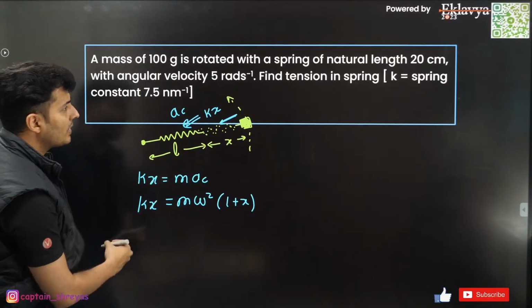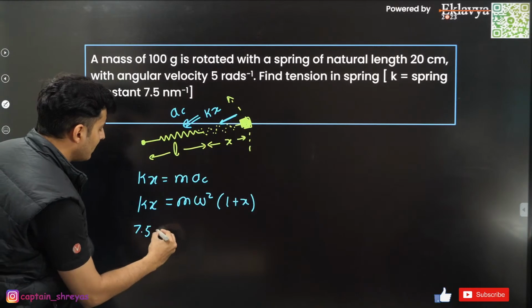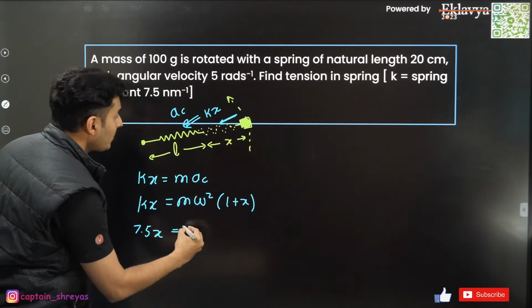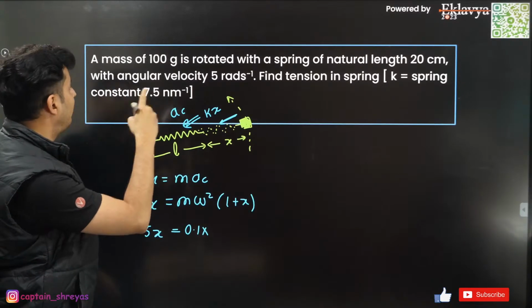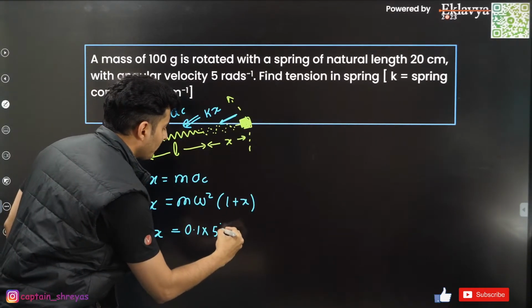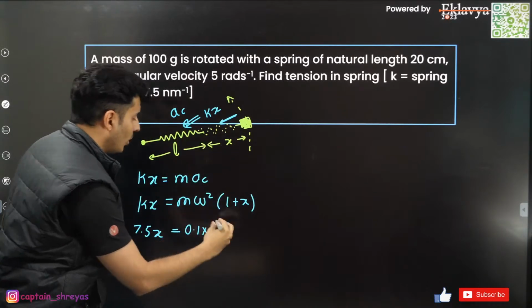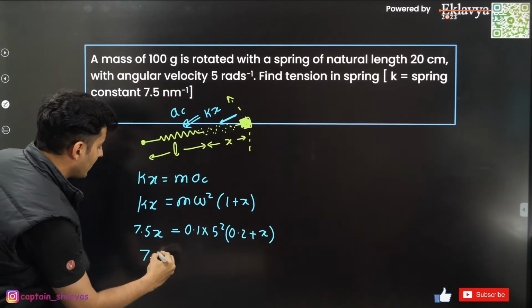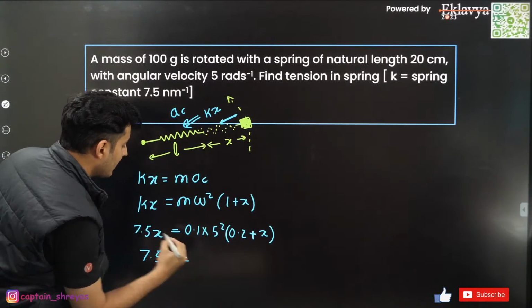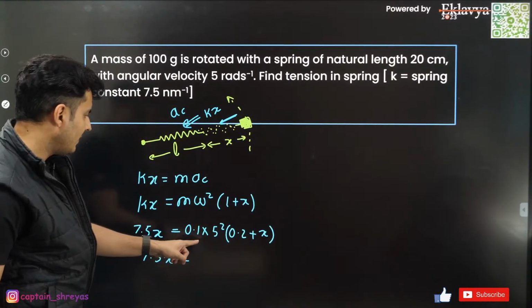Spring constant is 7.5. This is x, which I do not know. Mass is 100 gram, that means 0.1 kg. Omega is 5, so 5 square. And there will be L, which is 0.2 meters plus x. Now check this out. This will become 7.5x is equal to 5 square, which is 25.